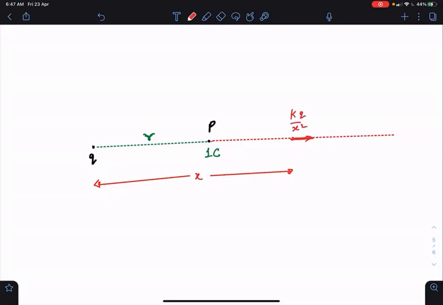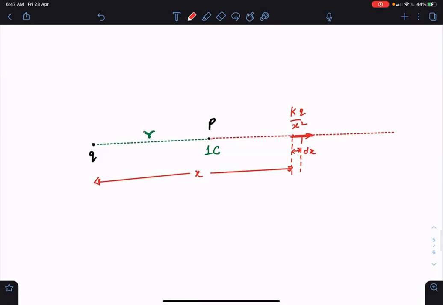And while getting this force, let's say this 1 coulomb gets displaced by dx. So how much work has this Q done on this 1 coulomb? The force into the displacement dx. Integrate to get the total work done when it goes from R to infinity. And that is the value of potential at a distance of R. Potential at a distance of R means potential at P.